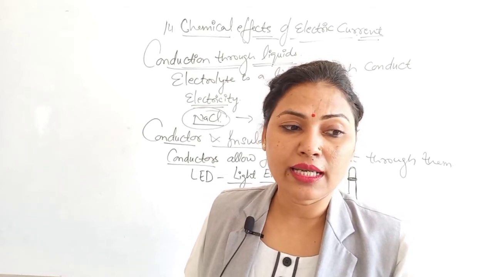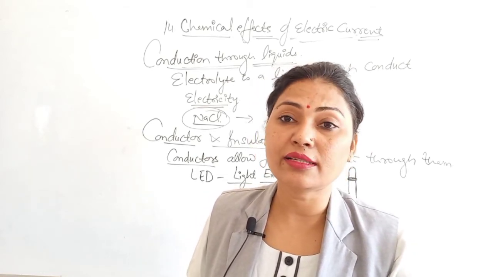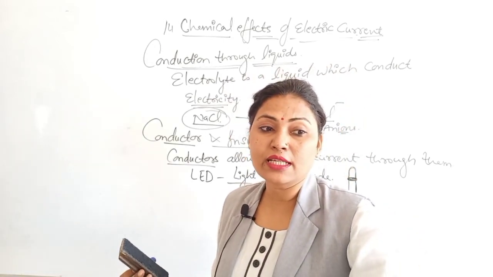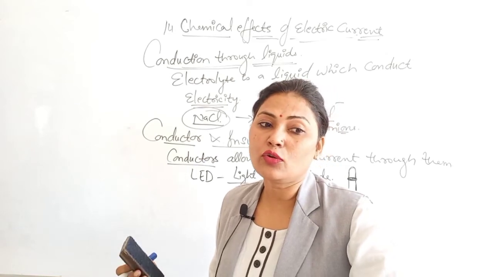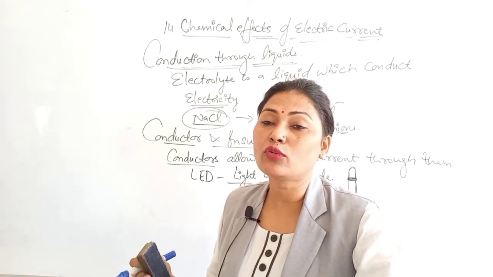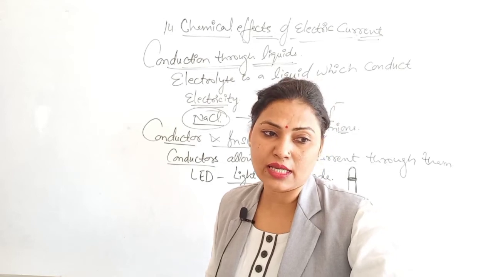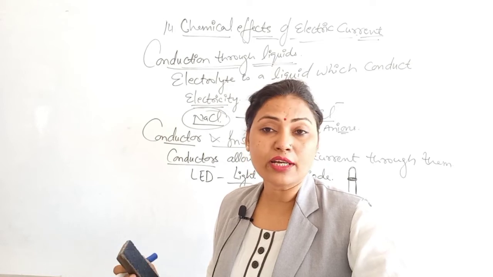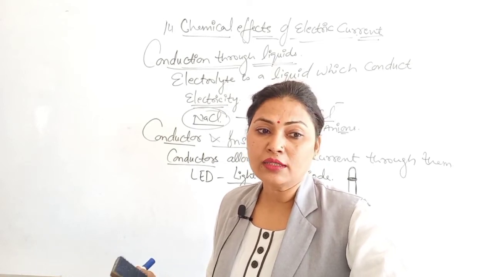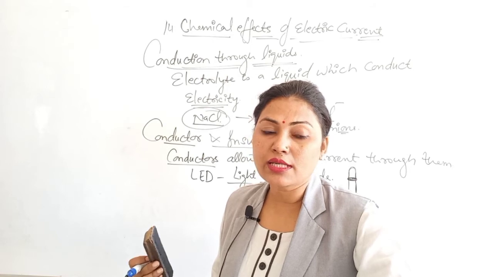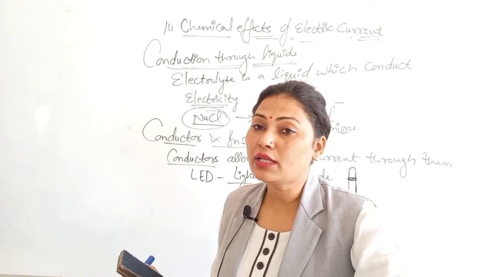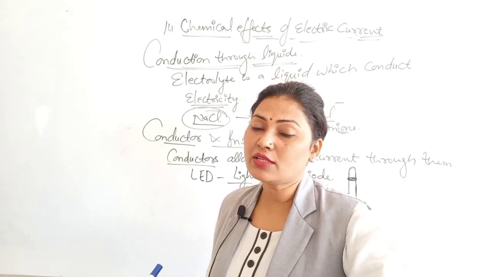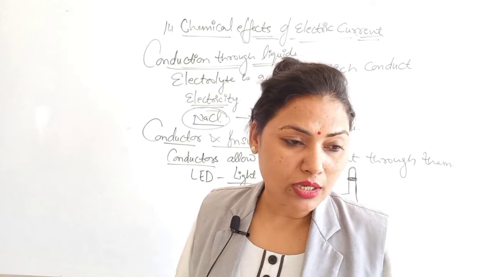And for electrolysis to happen, the ionic substance is either dissolved in water or taken in molten form. For example, if electricity is passed through the sodium chloride solution, then sodium chloride is broken down to form sodium ions and chloride ions, and the sodium ions move towards the negative electrode. कहाँ जाएंगे? Negative electrode कौन सा है? Cathode. And why are they going there? Because they gain the electrons and get deposited as sodium metal. Gain करके sodium metal में deposit हो जाएंगे. Okay, like that.